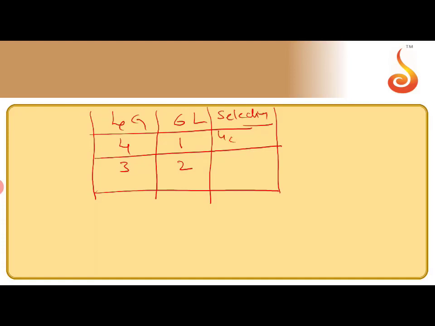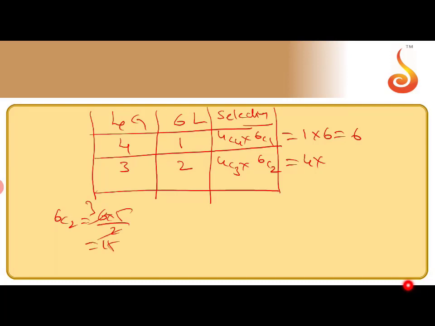The first selection is 4C4 into 6C1. The second selection is 4C3 into 6C2. You can find the value. 4C4 is 1 into 6, that gives 6. Now the second, 4C3 is 4. 6C2 you can calculate: 6C2 is 6 into 5 by 2, so that means 15. So 15 into 4 gives 60. The total answer is 66.